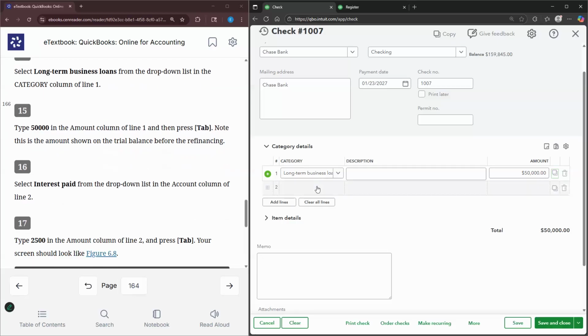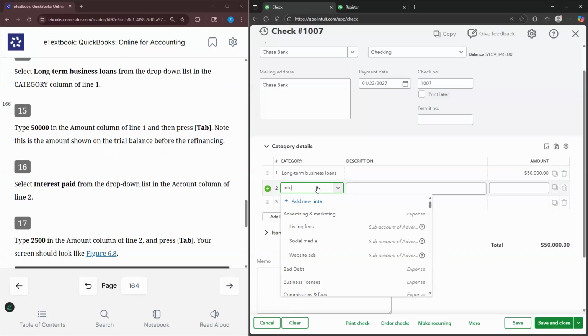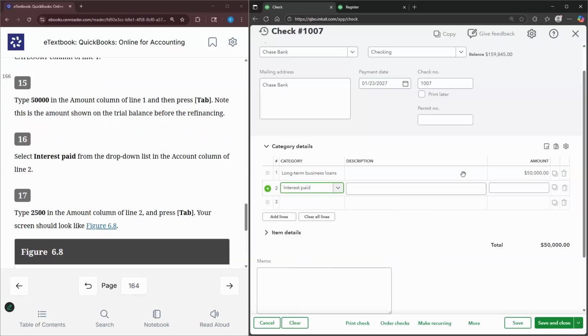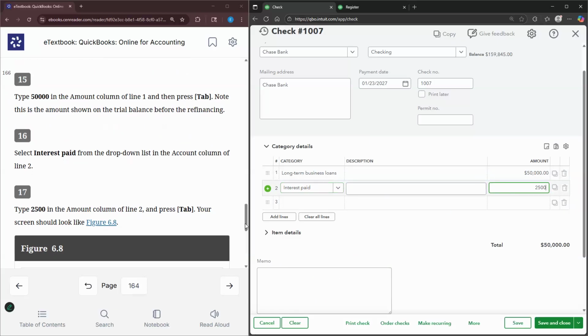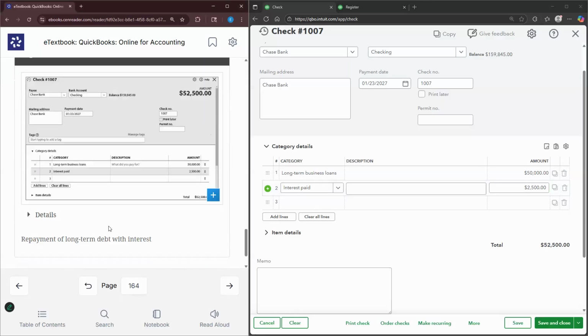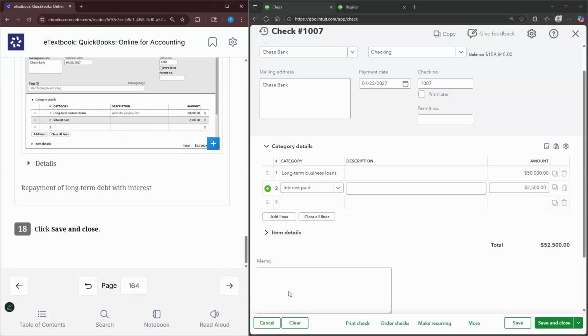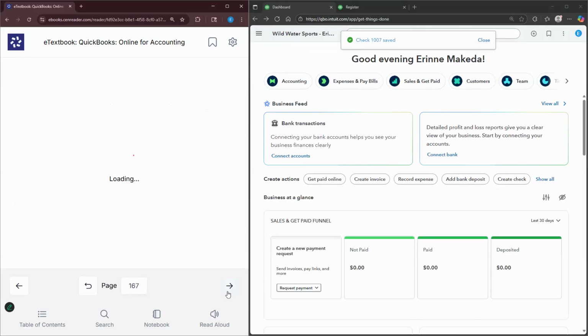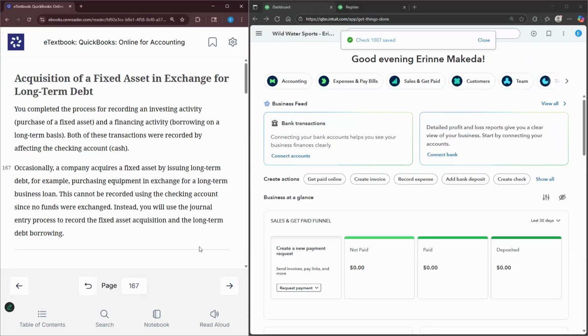And then for line 2, we're going to type in interest paid. That amount is $2,500. And then from there, we're going to select save and close. So we completed the process for recording an investing activity. So we recorded the purchase of a fixed asset. We also recorded a financing activity, borrowing on a long-term basis. And both of these transactions were recorded by affecting the checking account, the cash.